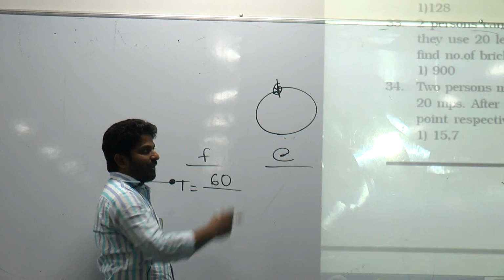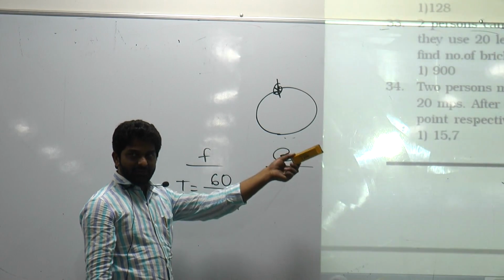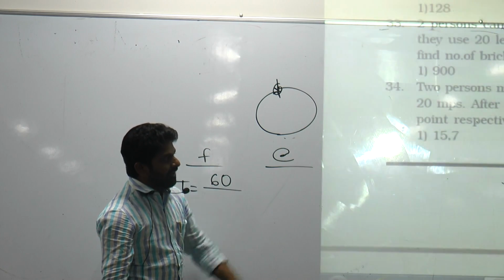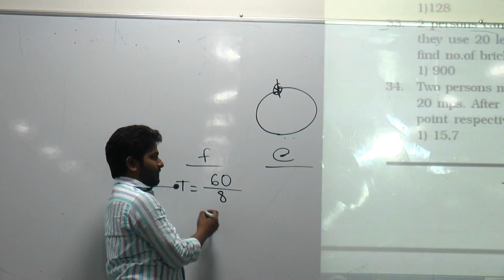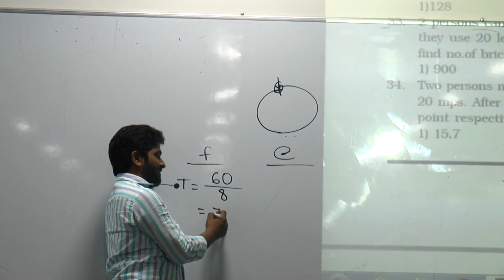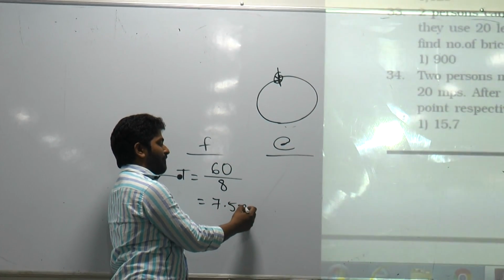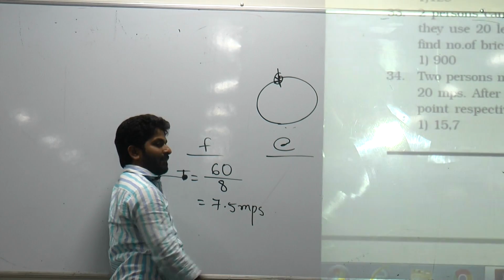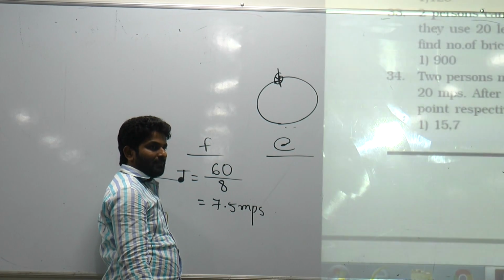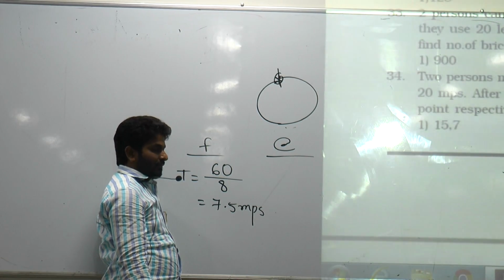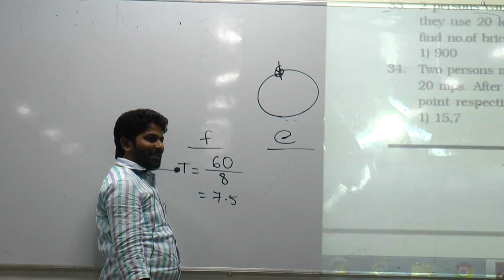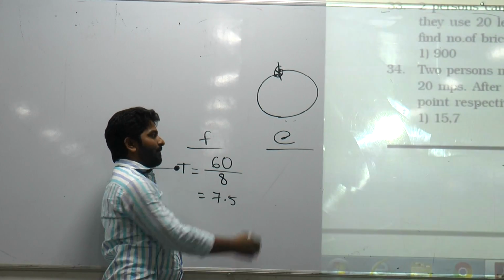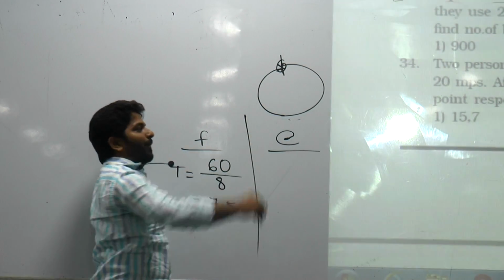Same direction. So you need to go for relative speed, S1 minus S2, 20 and then 12. How much is the difference? 8. So 60 by 8 is 7.5 seconds. Okay? Now, at the starting point.